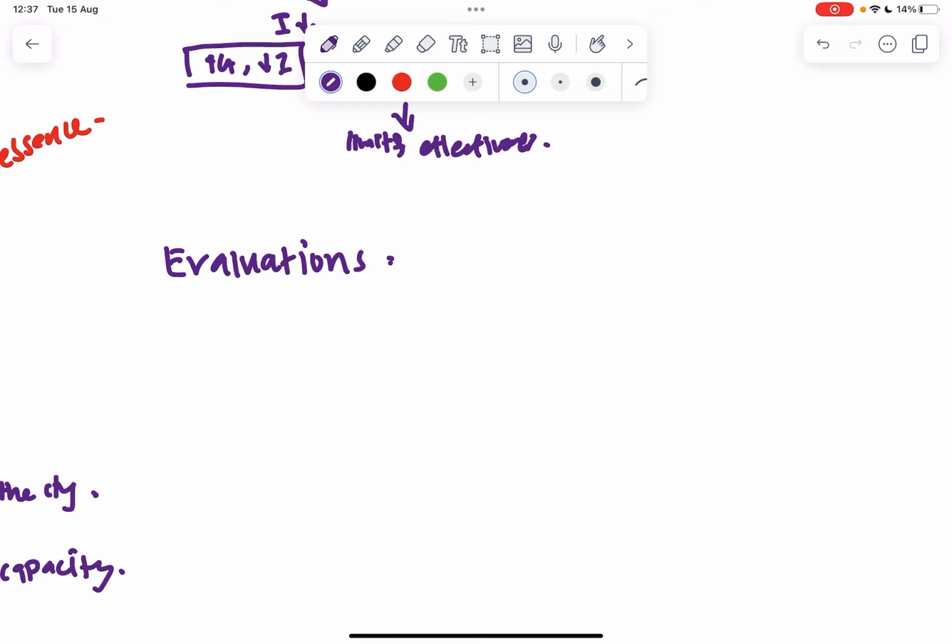So now, when it comes to evaluation for this 8-mark question, it's not very long because it's just 2 marks. It's a 2-mark evaluation, so I have A, T, M, S. I would pick the easiest one, always the easiest one. And for this case, the easiest one would seem to be T, time frame. Why?